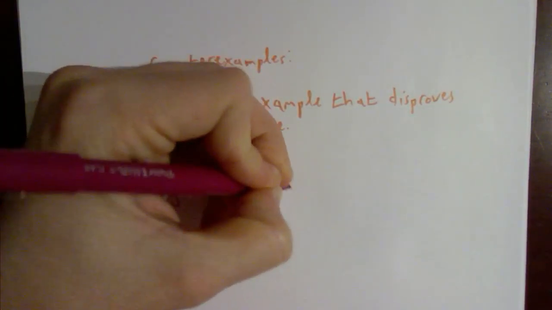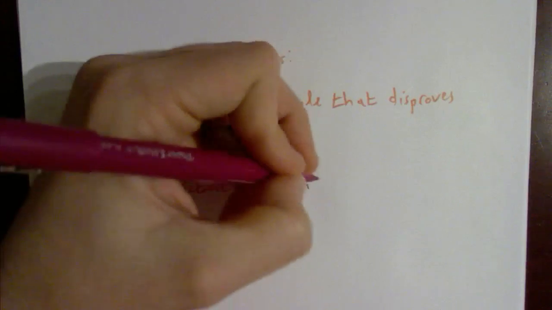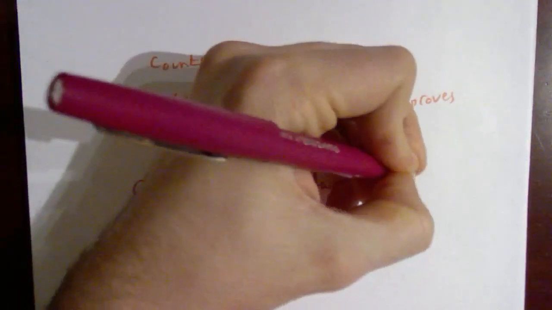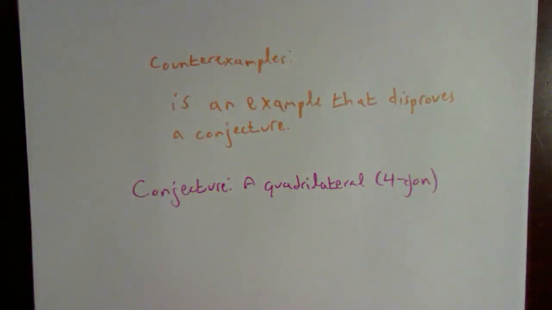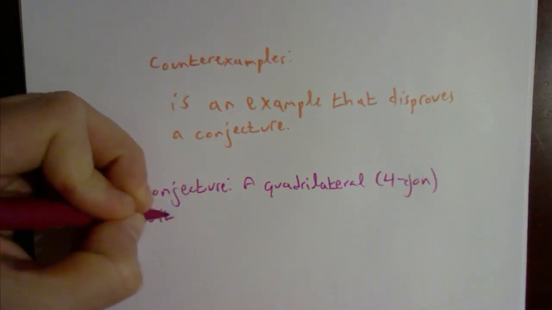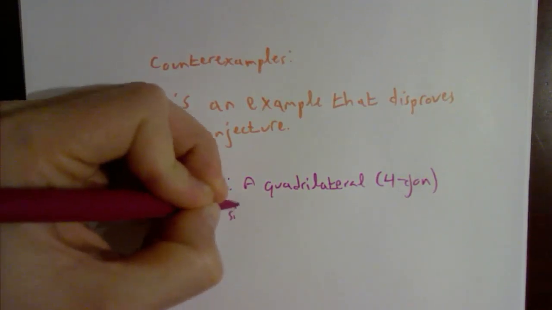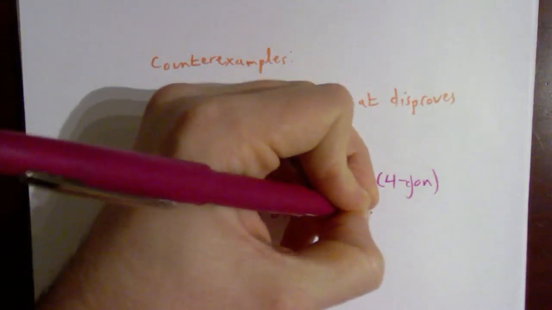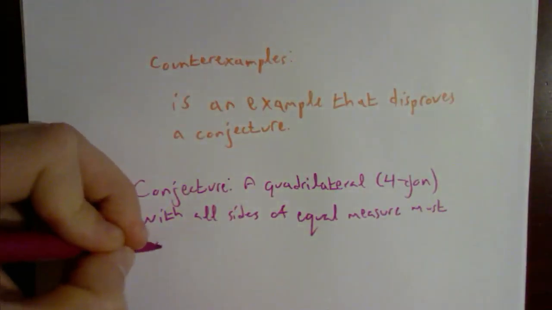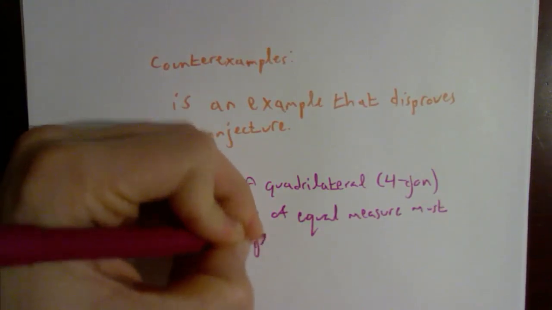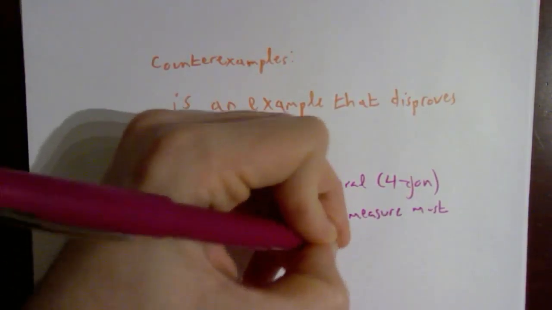A quadrilateral, or in other words, a fourgon, just a polygon with four sides, a quadrilateral with all sides of equal measure must have all angles of equal measure.